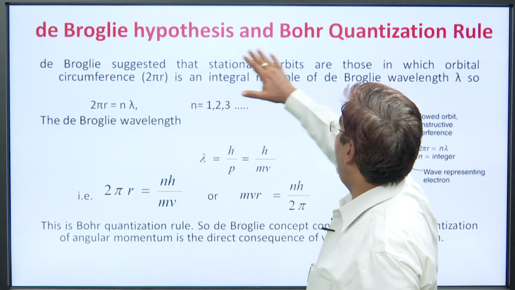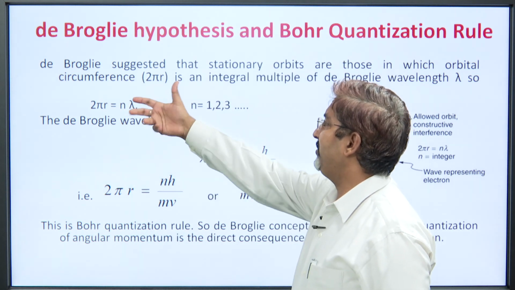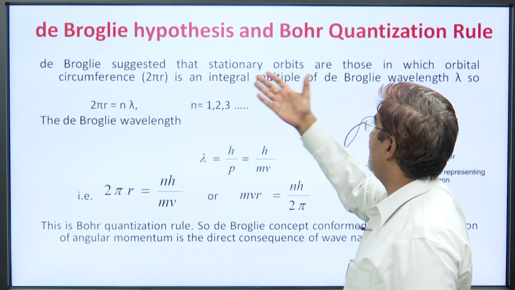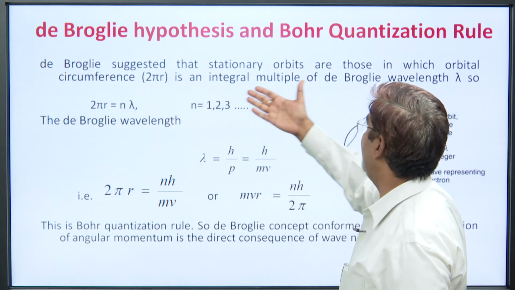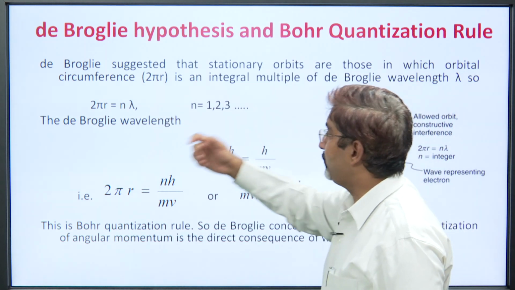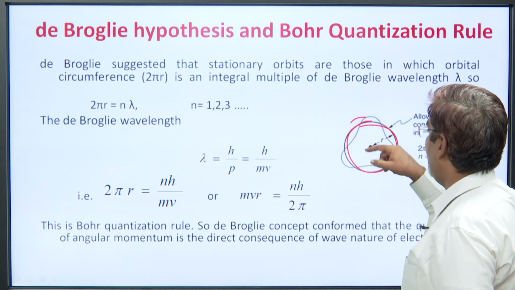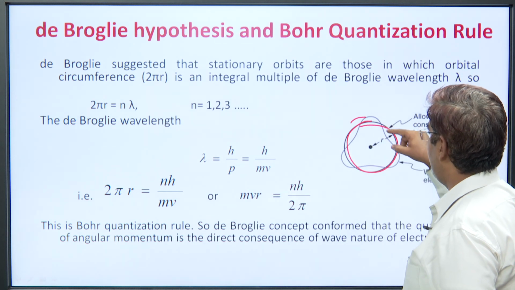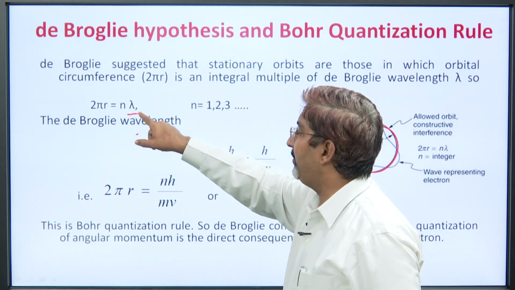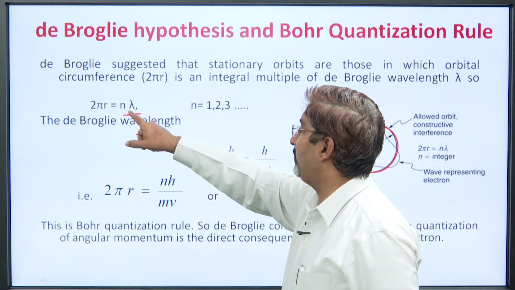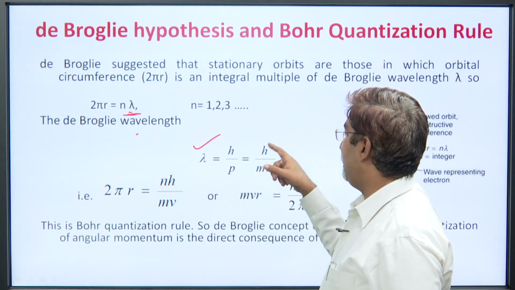Now, the de Broglie hypothesis and the Bohr quantization rule, very simple, just try to understand. This question comes in section A, a very small question. De Broglie suggests that stationary orbits are those in which the orbital circumference 2 pi r is an integral multiple of the de Broglie wavelength lambda. So, if this is the orbit, then the electron will be in this orbit only when a standing wave is formed, that is, 2 pi r is equal to an integral multiple of lambda, 2 pi r equal to n lambda, and the de Broglie wavelength is given by h upon p, that is h upon mv.